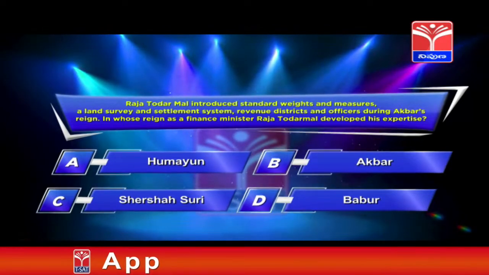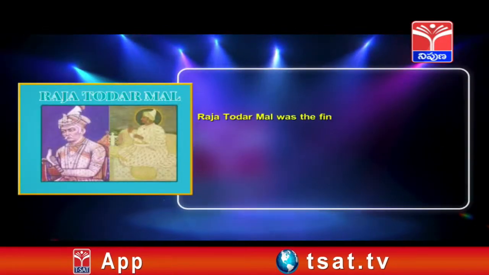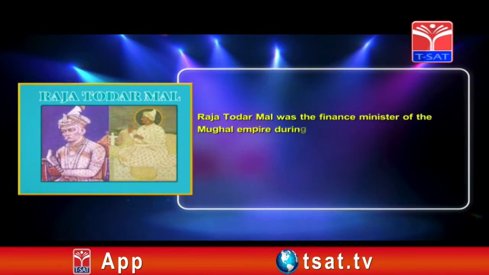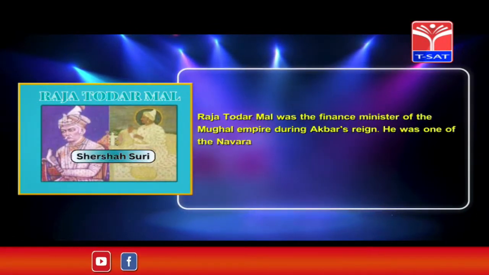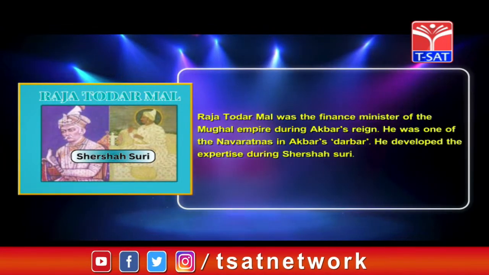The correct answer is option C, Sher Shah Suri. Raja Todarmal was the finance minister of the Mughal Empire during Akbar's reign. He was one of the Navaratnas in Akbar's Darbar. He developed his expertise during the time of Sher Shah Suri.